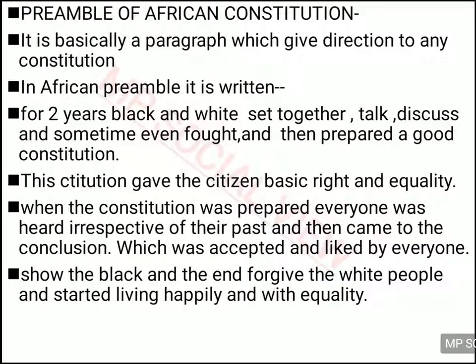These black people finally forgave the white people. They forgot all their injustice and exploitation of the past, and they promised to live happily, and then they started living happily after this constitution. So this is the story of the constitution of South Africa.